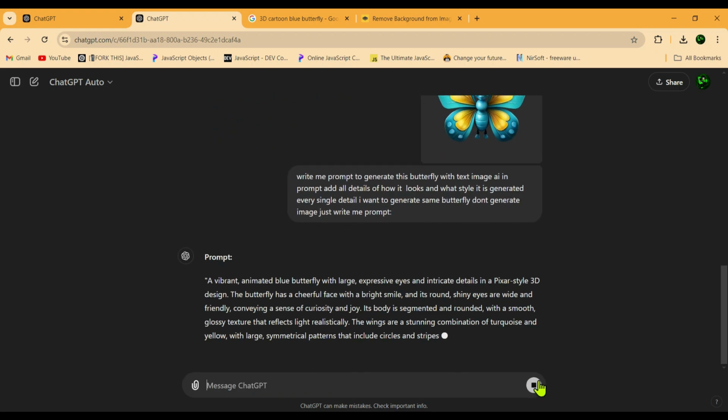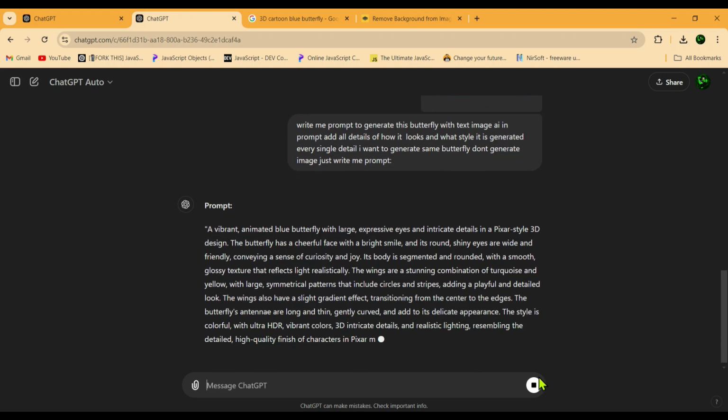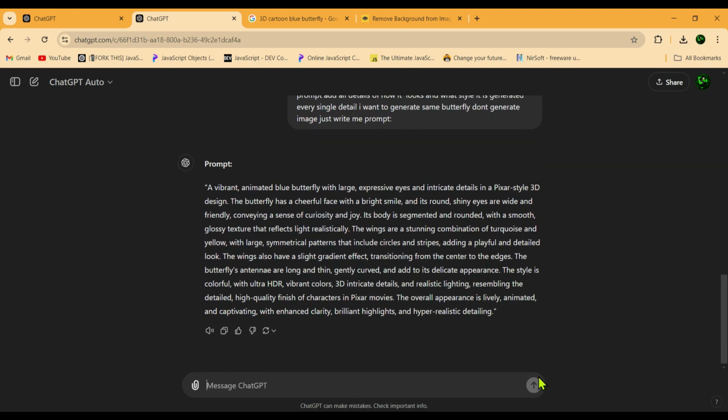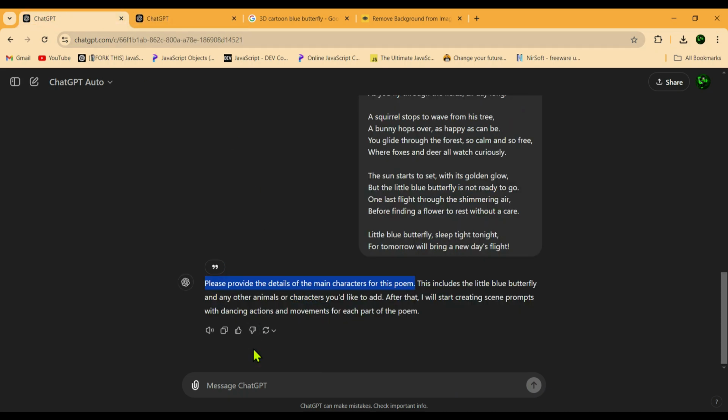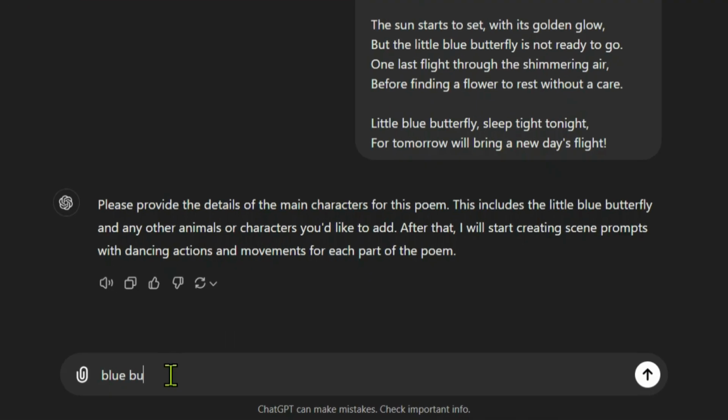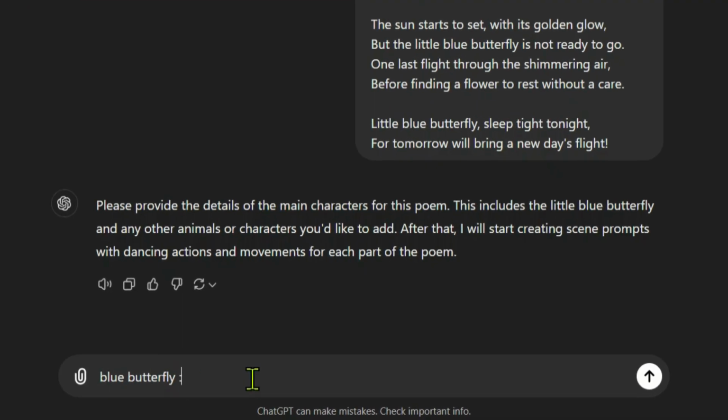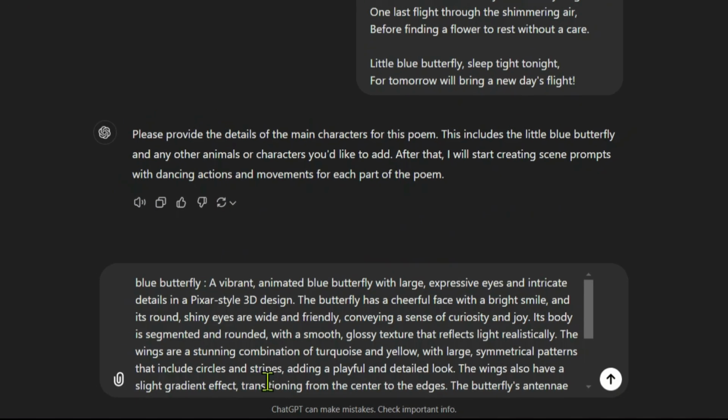Now, ChatGPT will generate the details for the butterfly image. We'll take those details and send them to the first tab in ChatGPT. We'll simply select and copy those details. Then, we'll go to the ChatGPT first tab and, in ChatGPT, type blue butterfly, add a colon, and paste the butterfly details, and hit send.